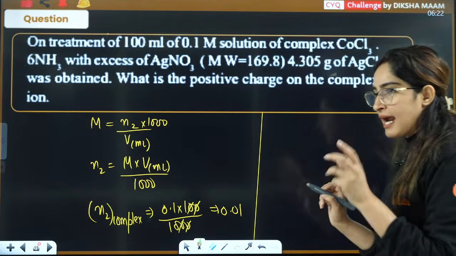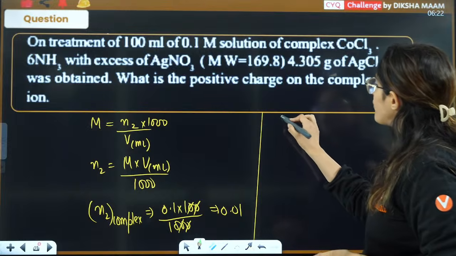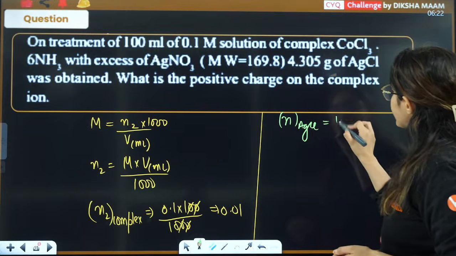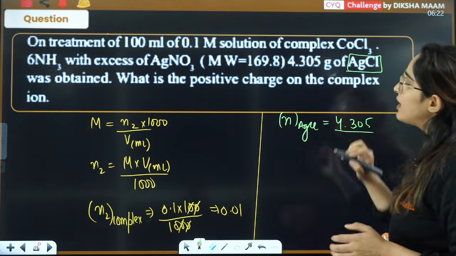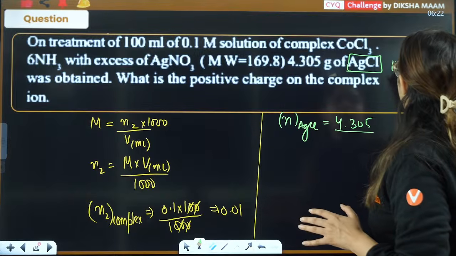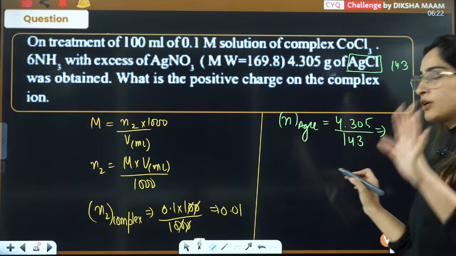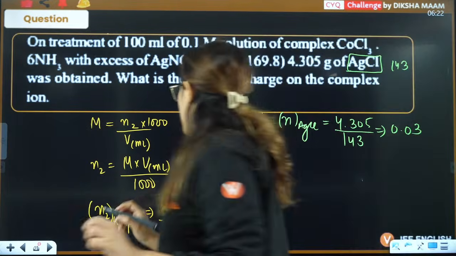Now if 0.01 moles of complex is there, what is the number of moles of AgCl? The mass is given as 4.305 and the molar mass of AgCl is 143. When you solve this, I've already done the calculation, it is 0.03.